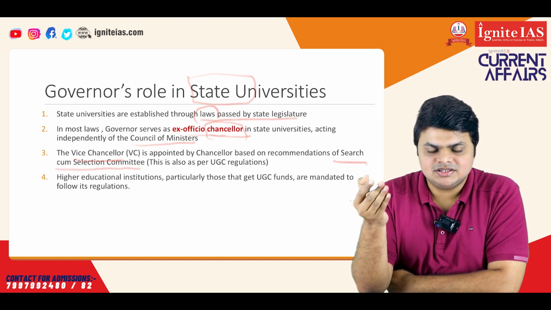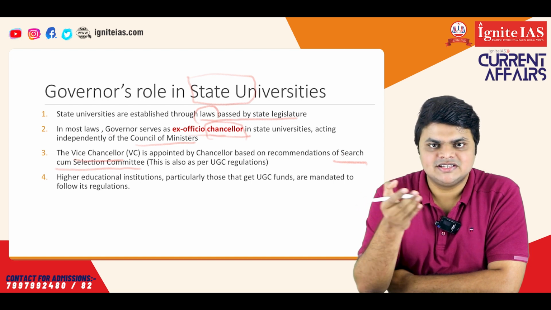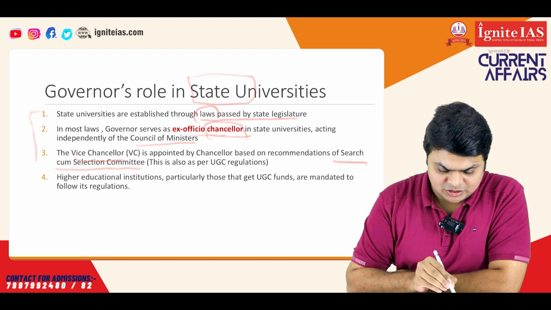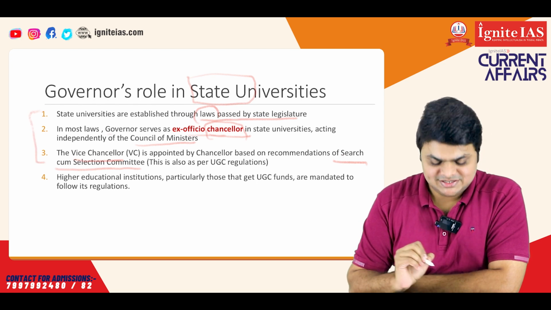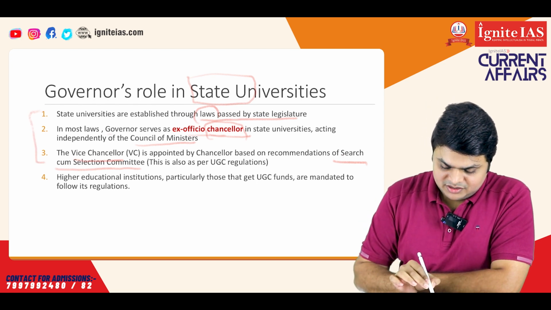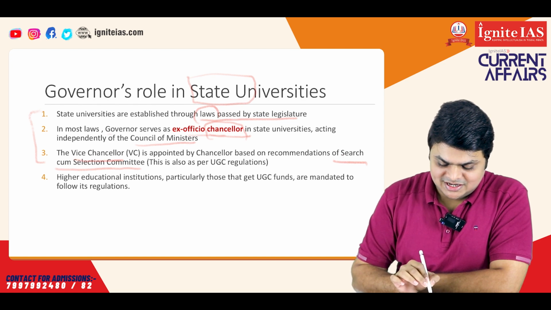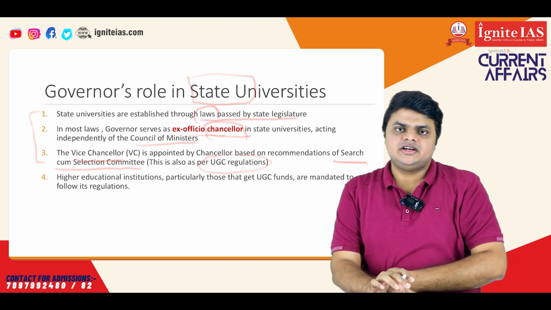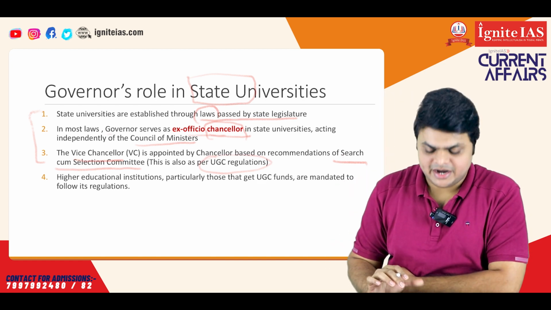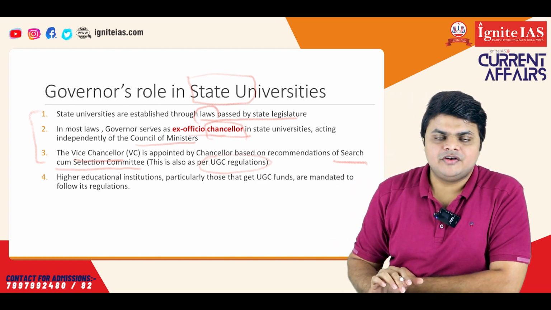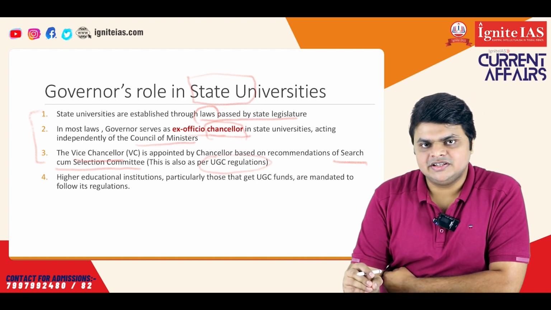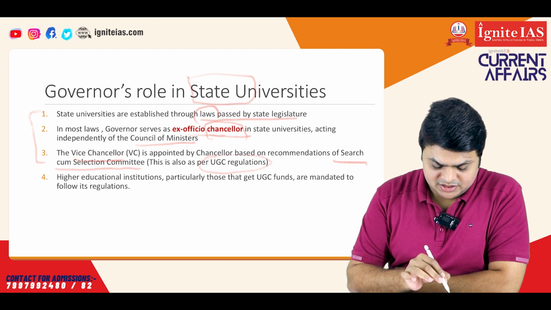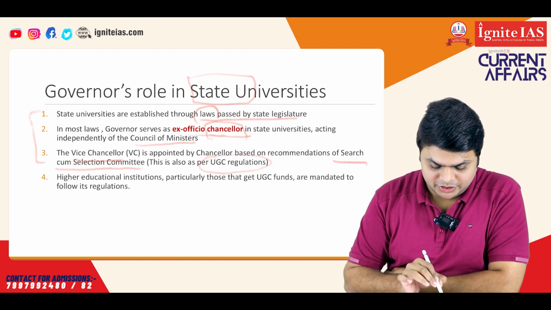And from that panel, the chancellor, that is nothing but the governor, will select one name who will become the vice chancellor. Now, this process has also been in a lot of controversy in various states. This process of appointing the vice chancellor is also as per UGC regulations. Most of the higher educational institutions receive some kind of grant or aid from UGC. So, one of the conditions of receiving the grant or aid is to follow its regulations. That is the case. Most of the state universities follow this process of appointing a vice chancellor.